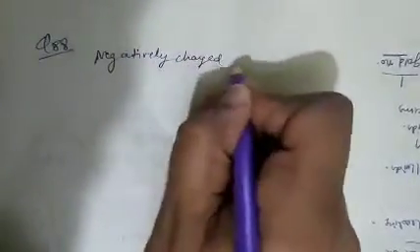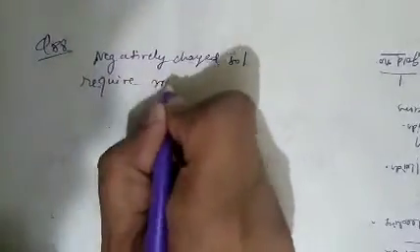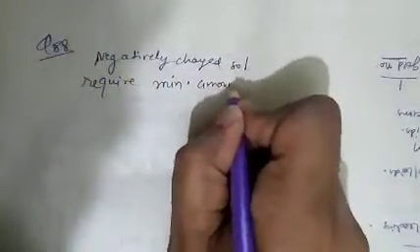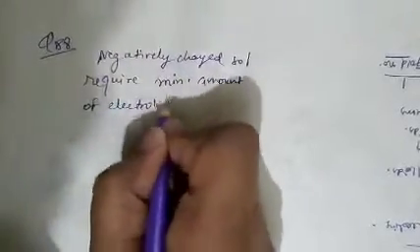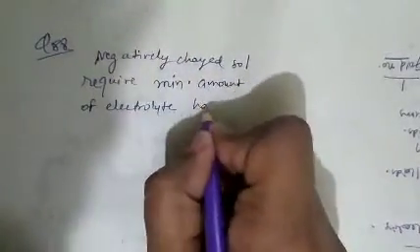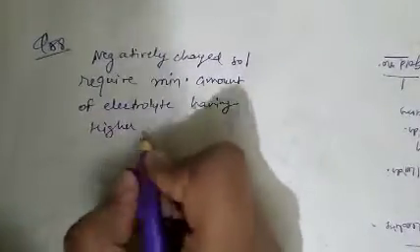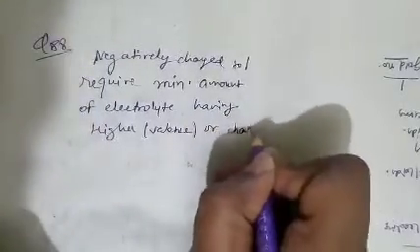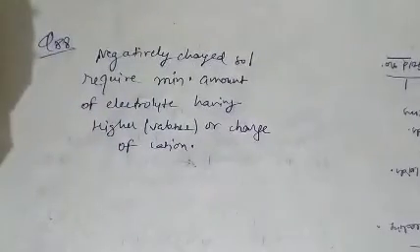Negatively charged sols require minimum amount of electrolyte having higher valence or charge of cation according to Hardy-Schulze rule.